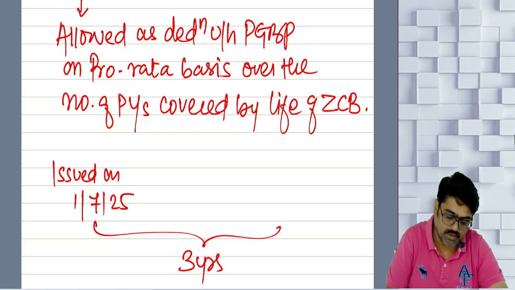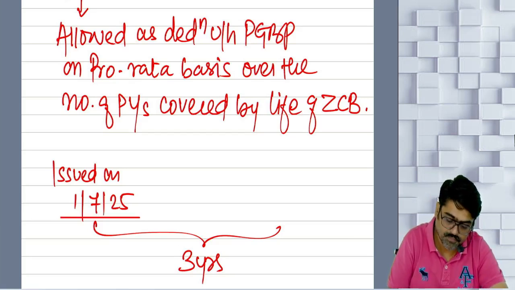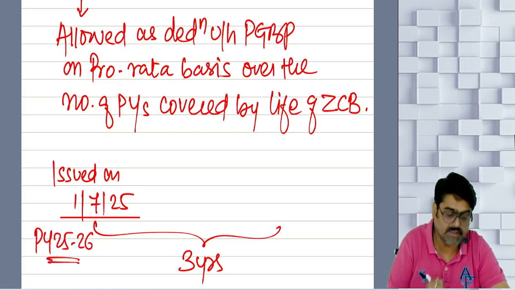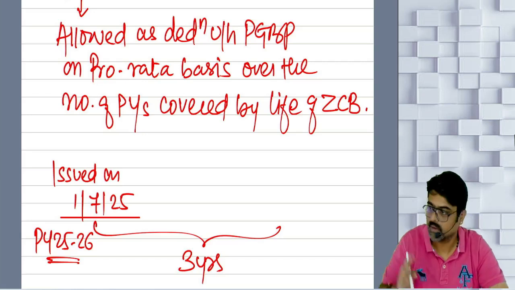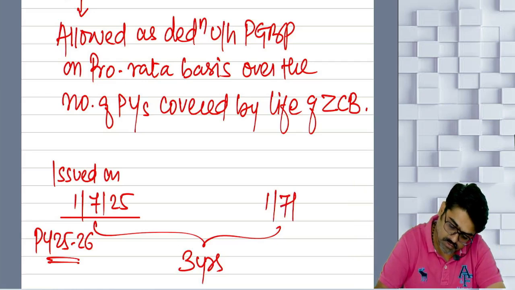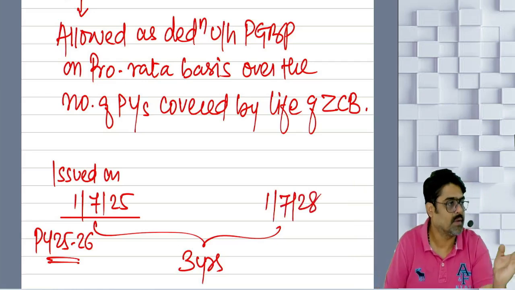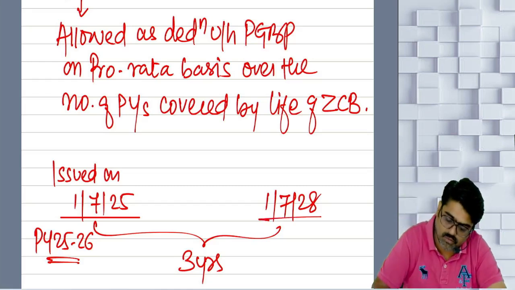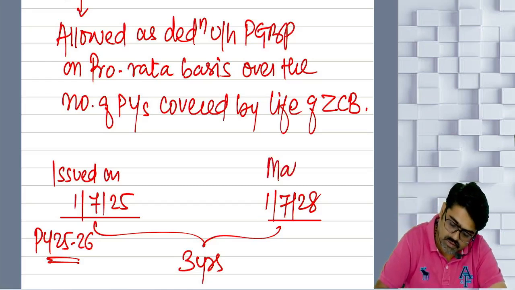How come? See, issued on what date? This is previous year 25, 26. Now 3 years will end on 1st July 2025 to 26, 27 and 28. 1st July 2028, here it will be maturity.